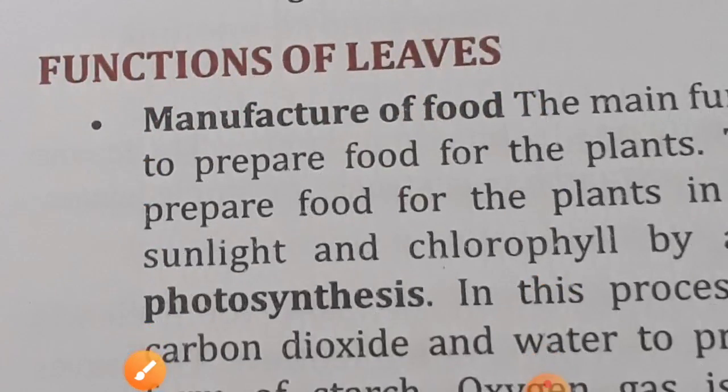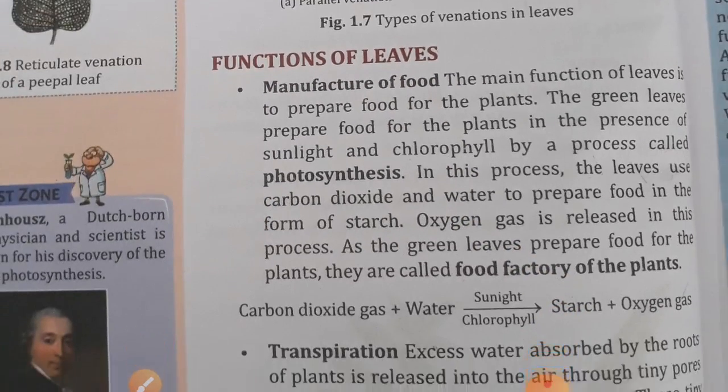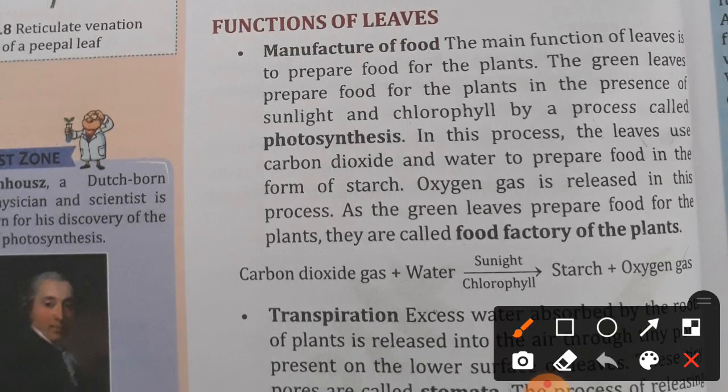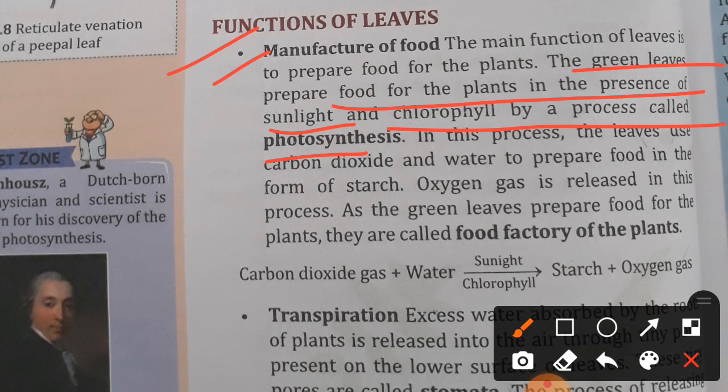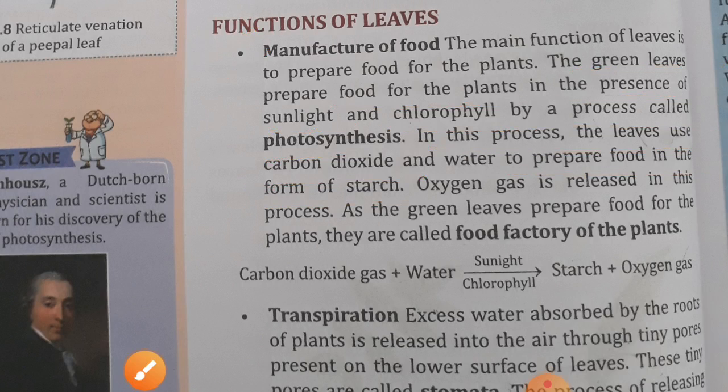Now, function of leaves. Manufacture of food. The main function of the leaf is manufacture of food. The green leaves prepare food for the plant in the presence of sunlight and chlorophyll by the process called photosynthesis. In this process, the leaves use carbon dioxide and water to prepare food in the form of starch. So leaves prepare food in the form of starch by the process of photosynthesis.